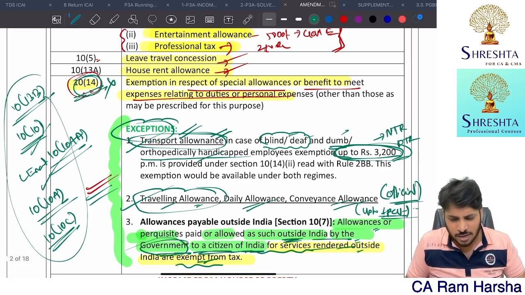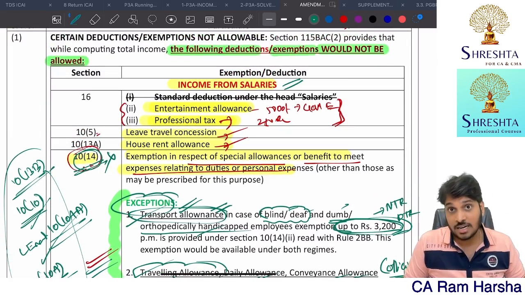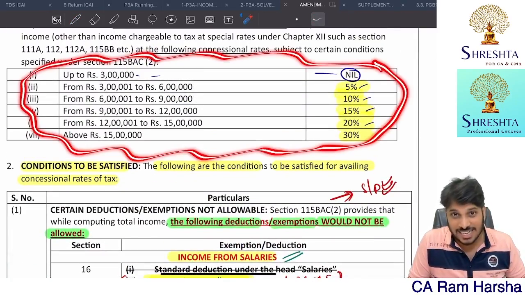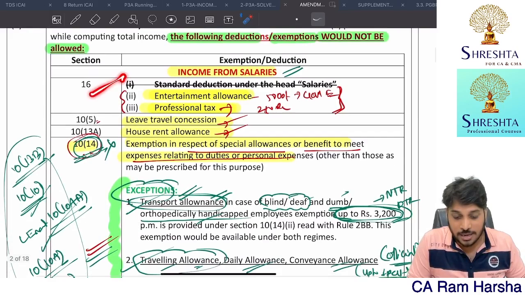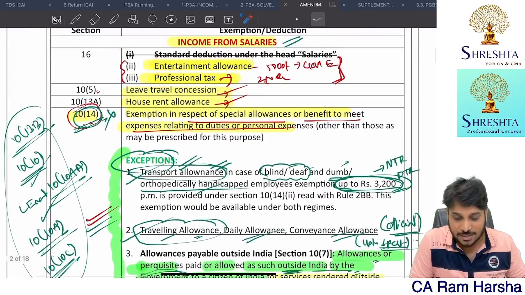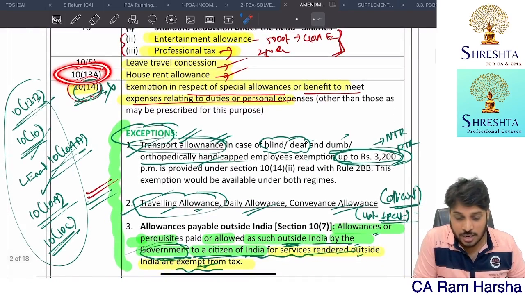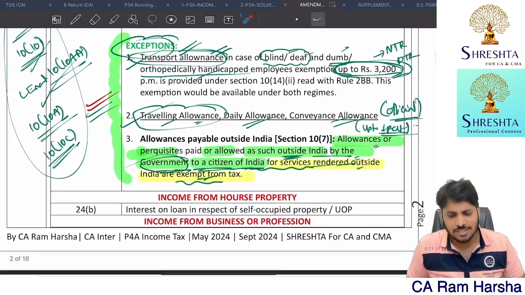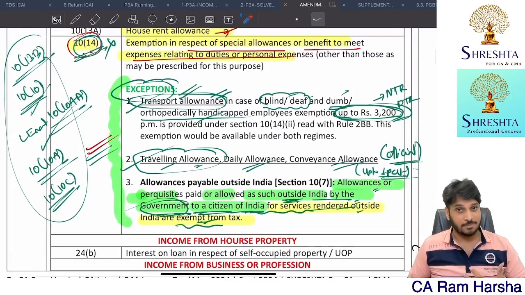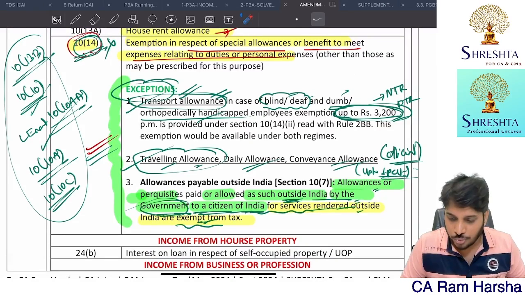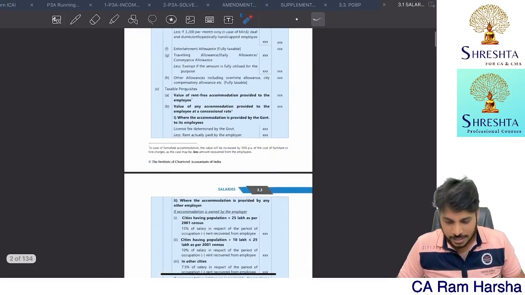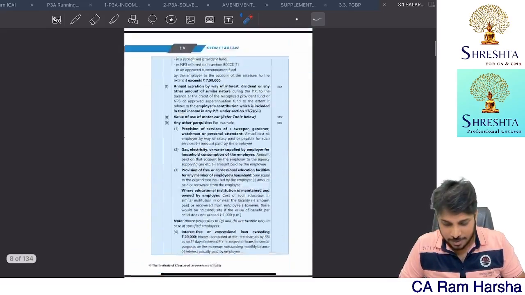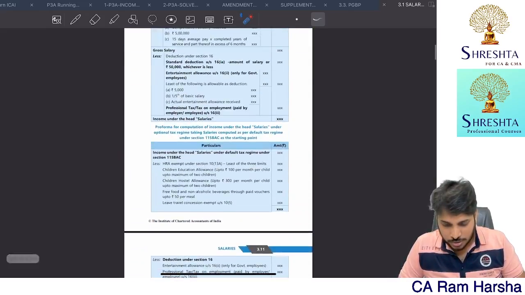Now, what is covered? Suppose you are having income from salaries and you want to pay income tax as per these concessional rates, you cannot claim section 16 entertainment and profession tax. You cannot claim leave travel concession. You cannot claim HRA. You cannot claim 10(14) except these items. That's it. Are you getting the point? Now I will show you in the salaries chapter. They have given one table. I'll show you this. Wait.